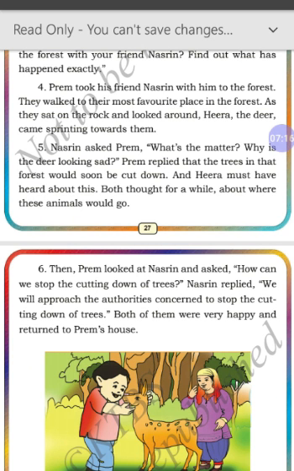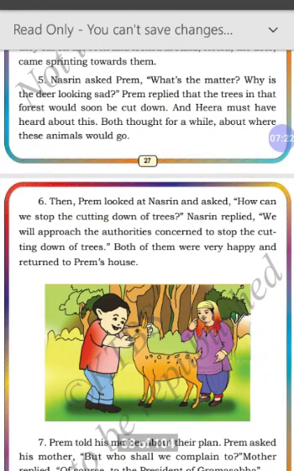Now let's look at the next paragraph. Then Prem looked at Nazreen and asked, "How can we stop the cutting down of trees?" Nazreen replied, "We will approach the authorities concerned to stop the cutting down of trees." Both of them were very happy and returned to Prem's house.